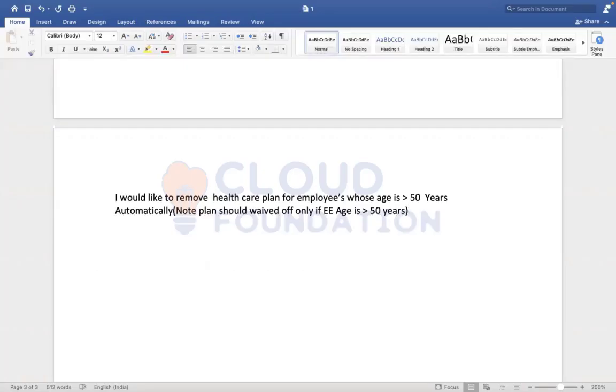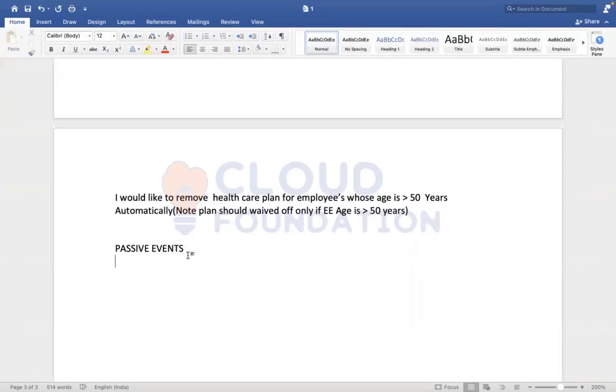For this, we need to assign the worker eligibility, and for the dependents eligibility, we have a concept called passive event. We need to get the eligibility rule through the benefit eligibility, that's absolutely correct, but the rule we have to consume or assign in the passive event rule. I'll create a rule: if any employee's age is greater than 50 years, plus additional criteria like regular employee, location Chicago, and so on. And this passive event, I have to schedule it.